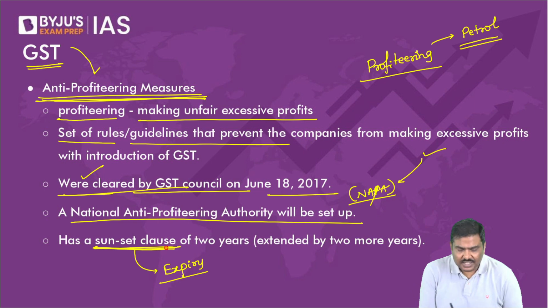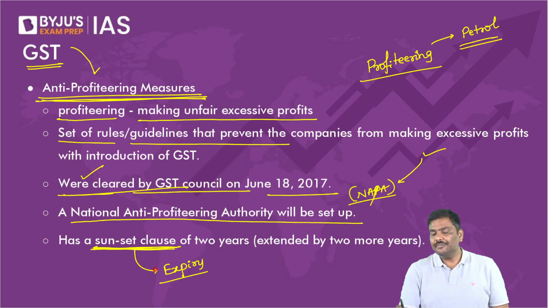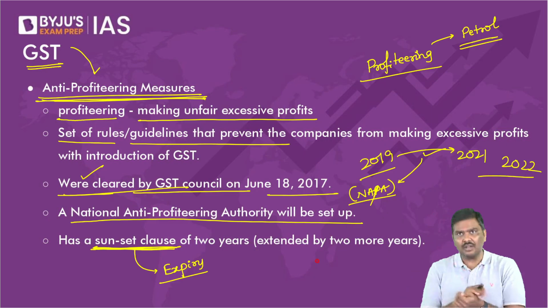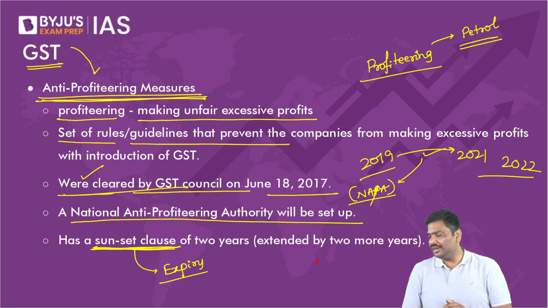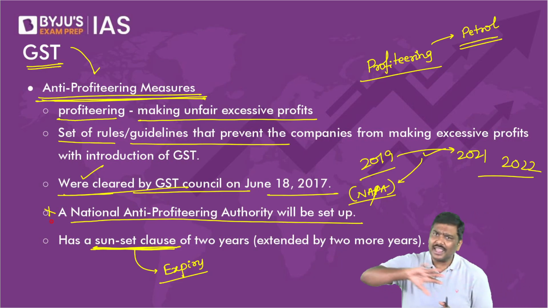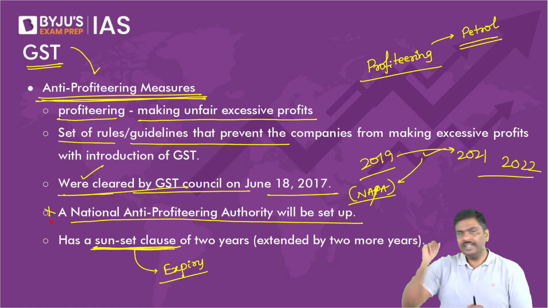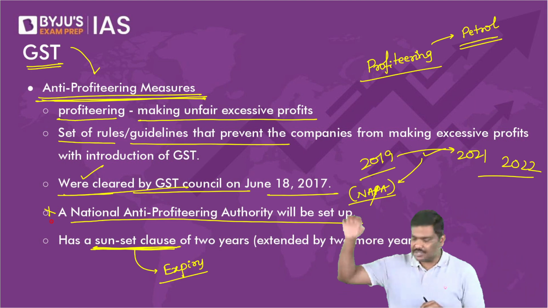So the sunset clause for the Anti-Profiteering Authority was 2 years. That was 2019. After that, this was extended by 2 more years, to 2021. Then it was extended by 1 more year, to 2022. And the latest information that I've come across is that the Government of India wants to close the National Anti-Profiteering Authority and transfer all the cases with the NAA to the Competition Commission of India.